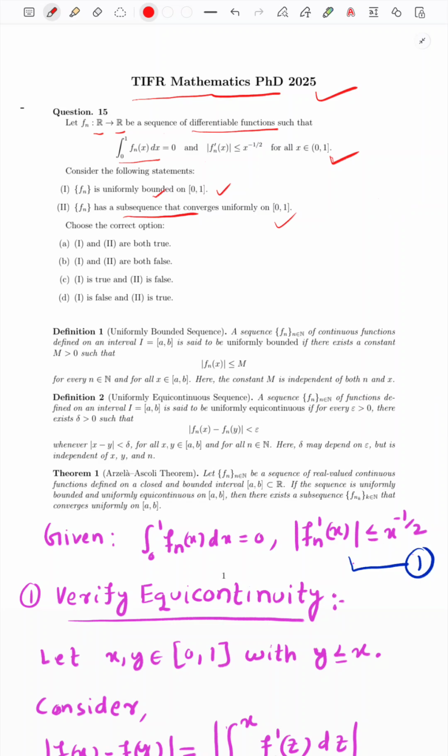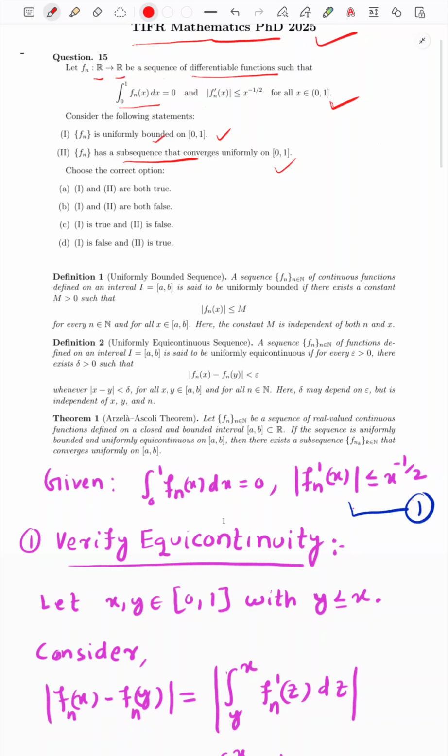If you are well acquainted with the uniformly bounded and the equicontinuous concepts, then stay with us. If you do not know, let me give a brief idea. What is the meaning of uniformly bounded?